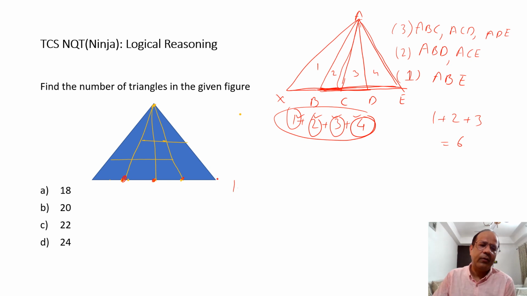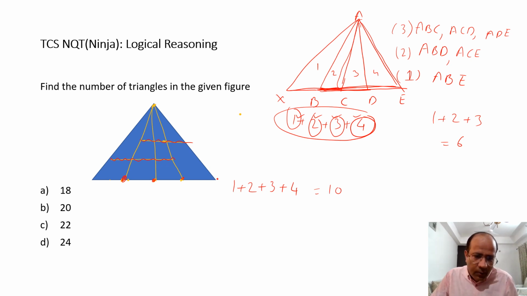When you are counting, we are not including this line. I'm talking about this line and this line. So the triangles would have been 1 plus 2 plus 3 plus 4. That is going to be 10.